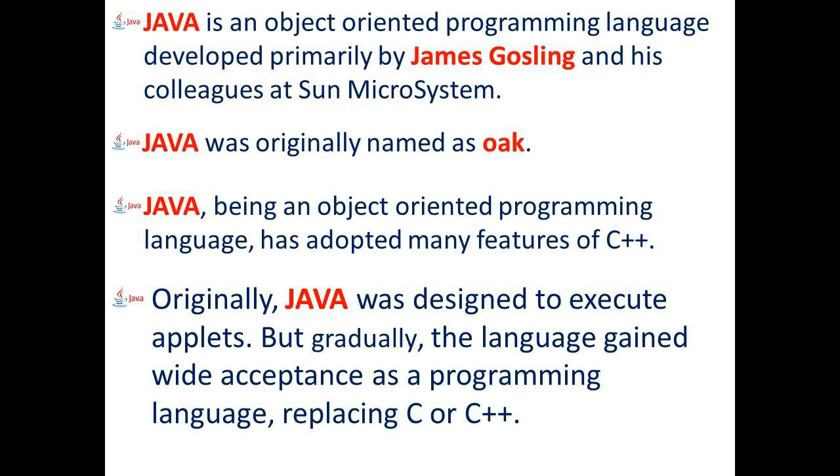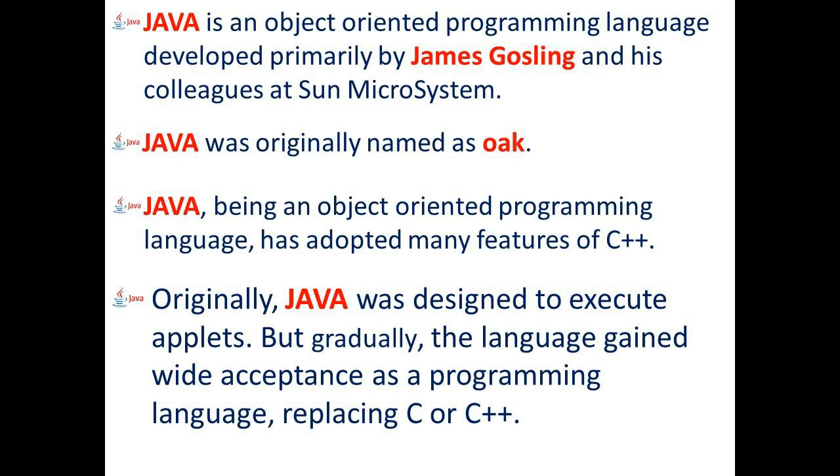I think you understood the meaning of these 4 points. You all know Java is an object-oriented programming language. Always we are familiar with the OOPS concept. What is meant by OOPS concept? OOPS means object oriented programming language. It's mainly focusing on objects, and Java is developed primarily by James Gosling at Sun Microsystem.